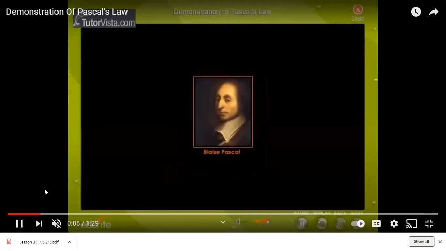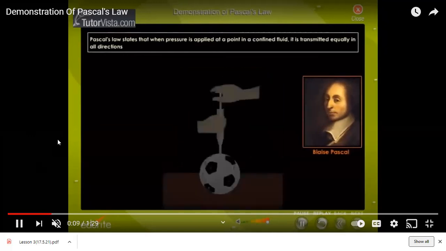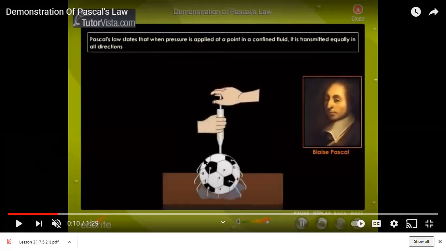Now again, this is Blaise Pascal, the name of a physicist who gave this law. According to Pascal's law, when pressure is applied to a point in a confined liquid or a fluid, it is transmitted equally in all directions. This is the example of a ball which I was talking to you about.